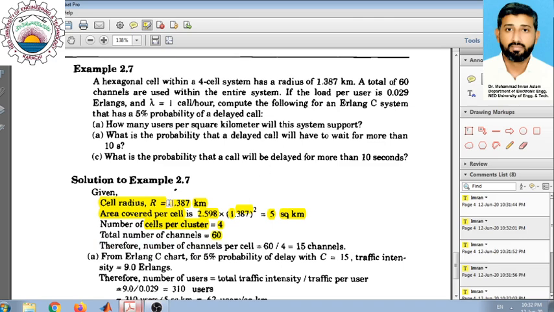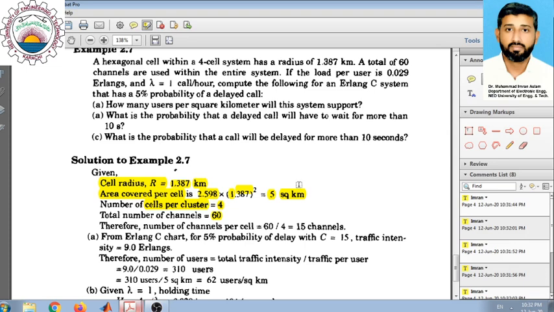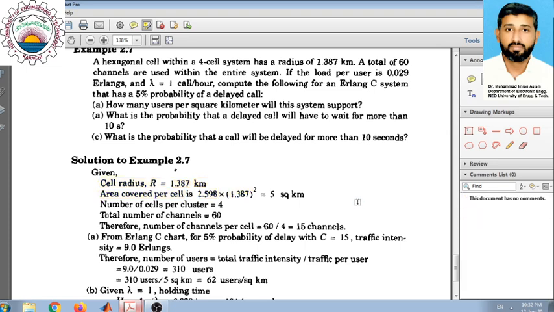So from this we can easily calculate how many channels will be available in one cell, because one cluster is made of 4 cells. We can calculate the number of channels per cell by dividing the total number of channels by this frequency reuse factor of 4. So we get 15 channels which are available for each of the cells. Okay, now let us move to the first part of the problem, which is how many users per square kilometer will this system support. So we want to find the number of users for this particular system.